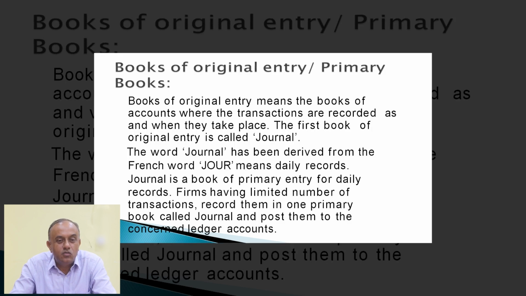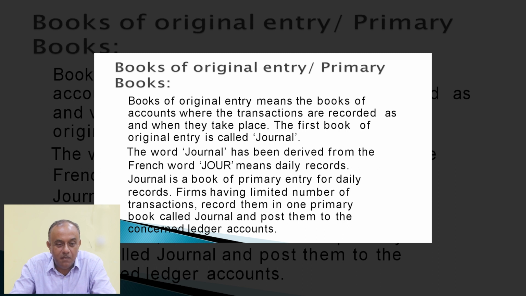What is a book of original entry or primary book? Books of original entry means the books of accounts where the transactions are recorded as and when they take place. The first book of original entry is called journal. The word journal has been derived from the French word jour. Jour means daily record of business transactions. So journal is a book of primary entry for daily record of business transactions with the help of authentic documents.